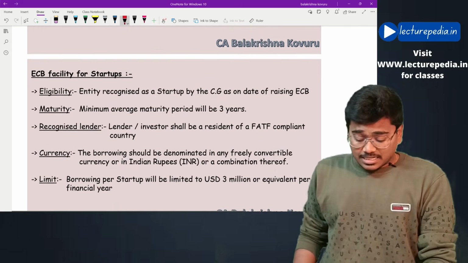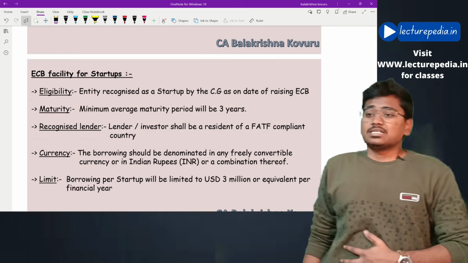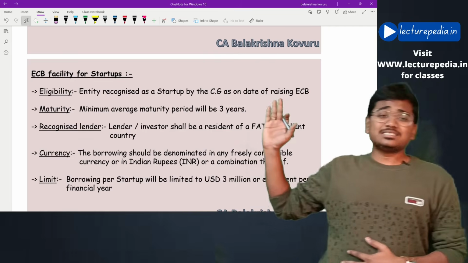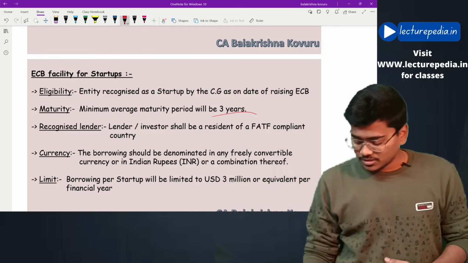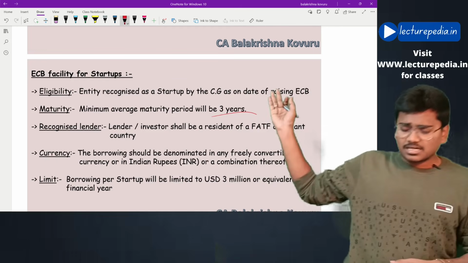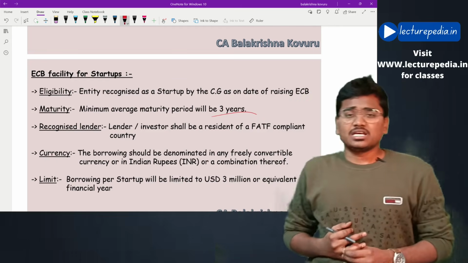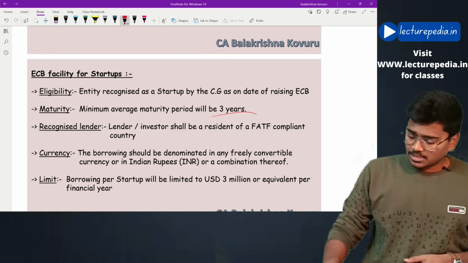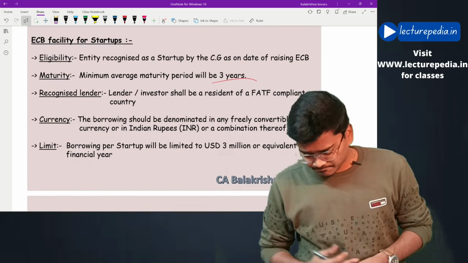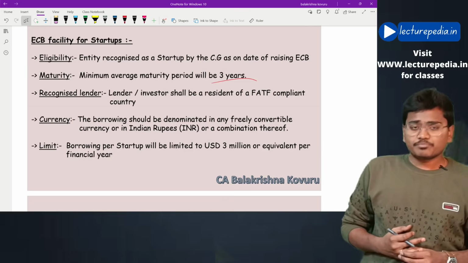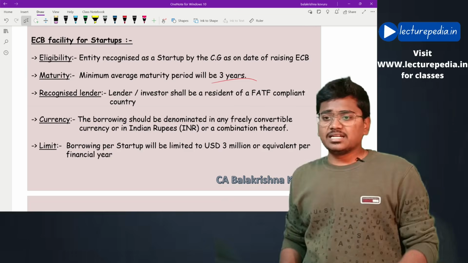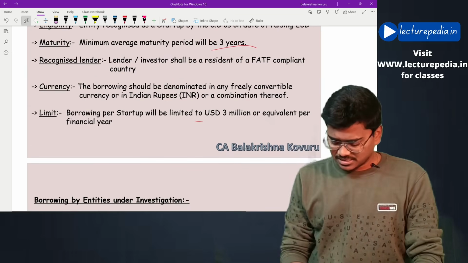Next, ECB facility for startups. They can raise ECB with a minimum average maturity period of 3 years, and the lender must be a resident of a FATF compliant country. The currency can be either freely convertible currency or Indian rupees, and the limit is $3 million.